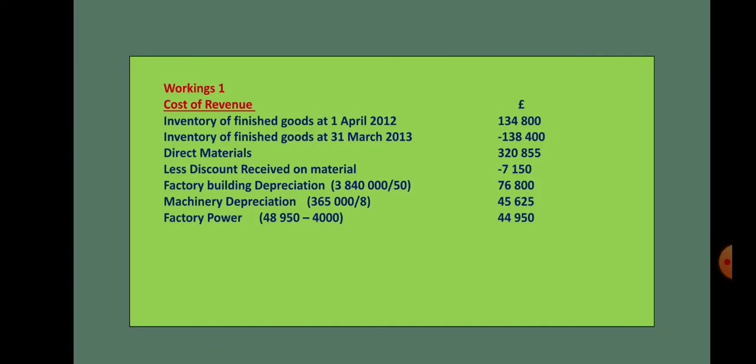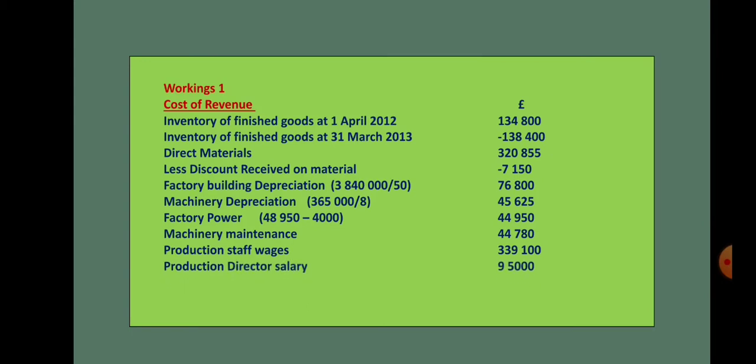Factory power is a manufacturing expense. There was a prepaid expense, so we have deducted this 4,000 to arrive at this figure. Then machinery maintenance is also a factory expense, so it should be coming under cost of revenue. The next, production staff wages, production director's salary, and so on. Any expenses relating to production of goods should be shown under workings like this.